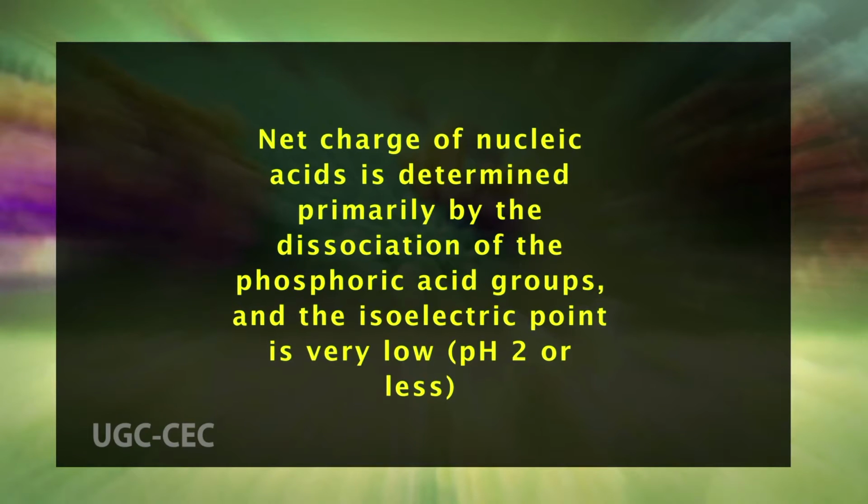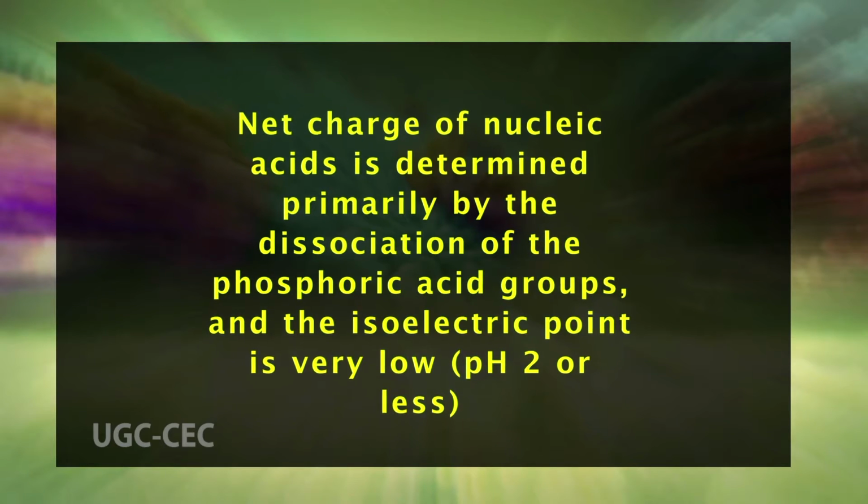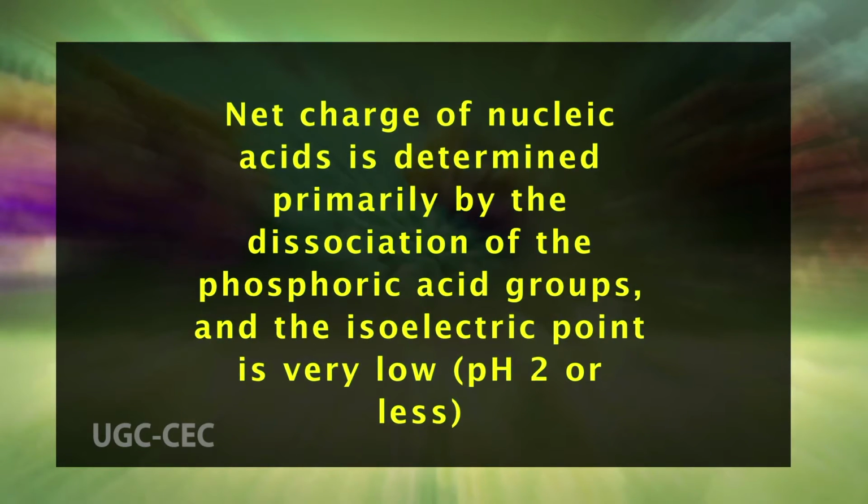At pH values above the isoelectric point, acid groups become ionized. Below the isoelectric point, basic groups dissociate. Because of this property, at a pH above the isoelectric point, proteins will react with basic dyes, methylene blue, crystal violet or basic fuchsin, and below it with acidic dyes, orange G, eosin or aniline blue. The net charge of nucleic acids is determined primarily by the dissociation of the phosphoric acid groups, and the isoelectric point is very low, that is pH 2 or less. For this reason, staining with basic dyes at low pH is selective for nucleic acids.